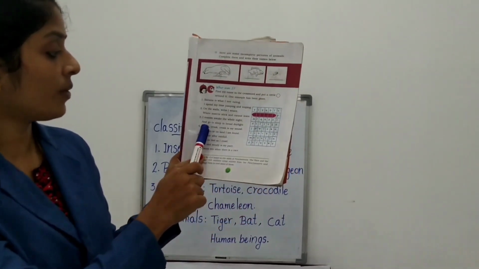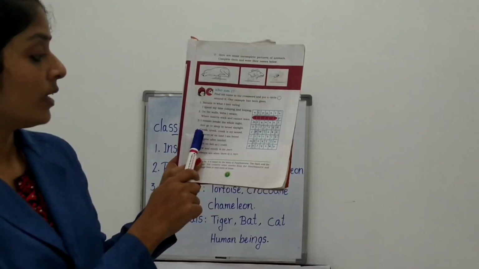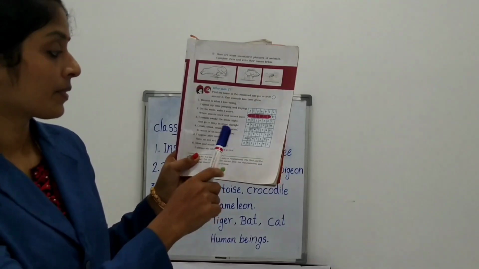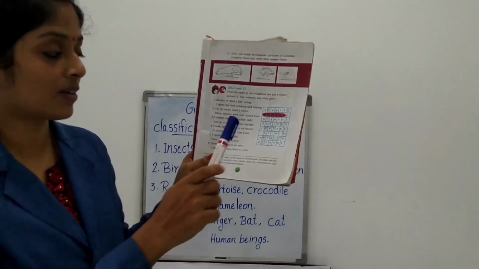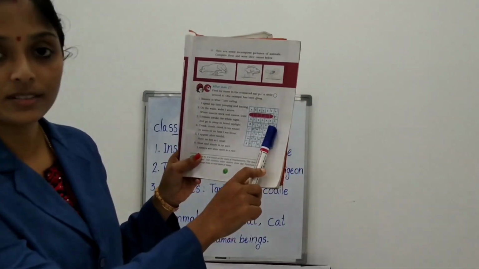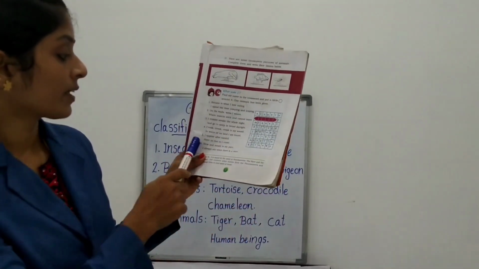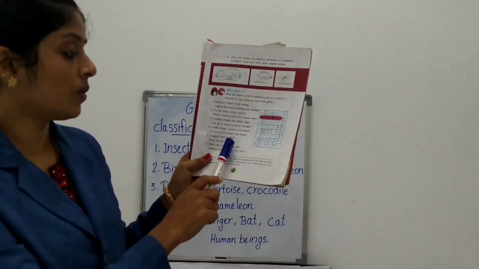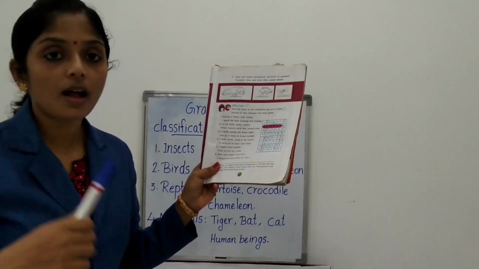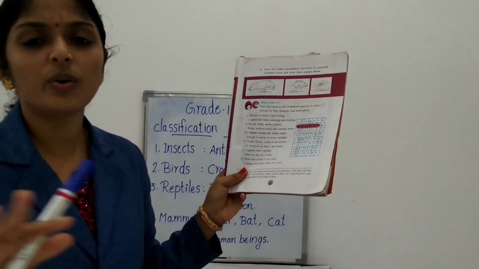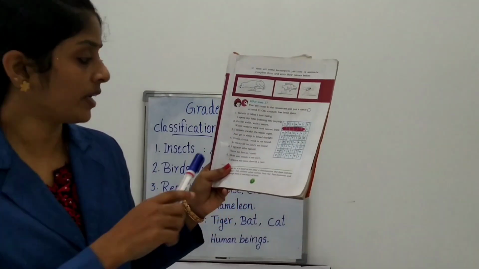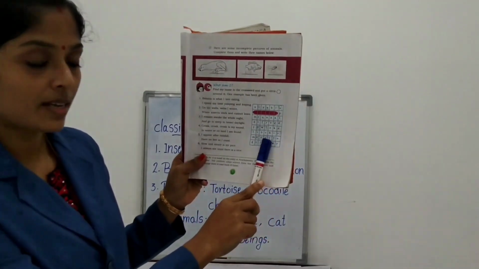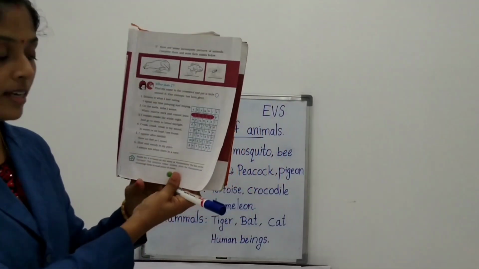Okay. Next: croak, croak, croak is my sound, in water and on land I am found. Which is that? Yes, frog. Here is frog. Okay, you want to circle it. Next: I appear after rainfall, have no feet, so I crawl. Okay, which is that? Snail. Here is snail. Can you see? Yes, so circle it.